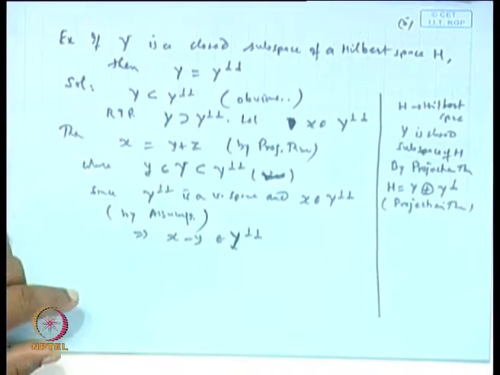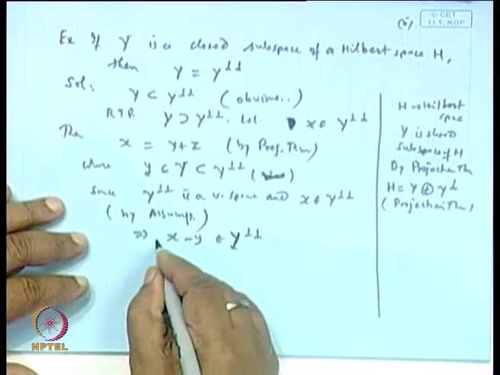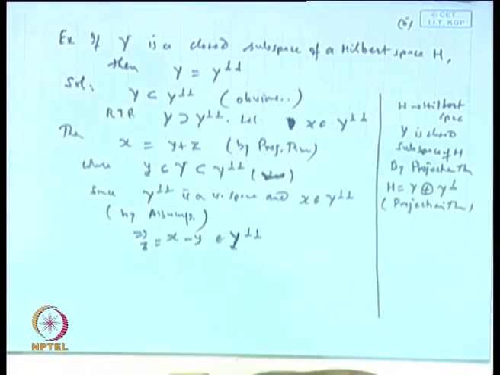Is it okay or not? But x minus y is nothing but z.